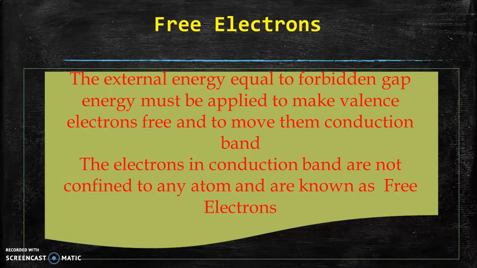For the conduction of current in any solid metal, that is because of presence of the free electrons in the conduction band. So, presence or absence of free electrons in solid or any substance decide whether it is an insulator, it is conductor or it is a semiconductor.